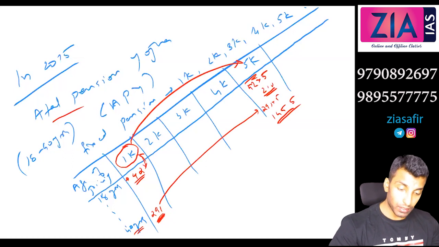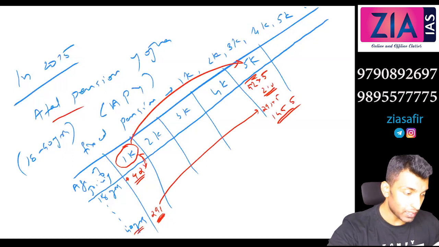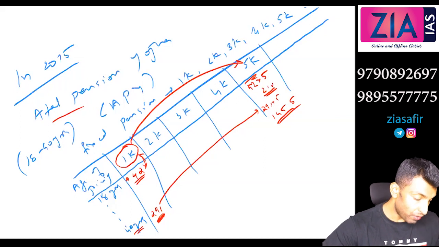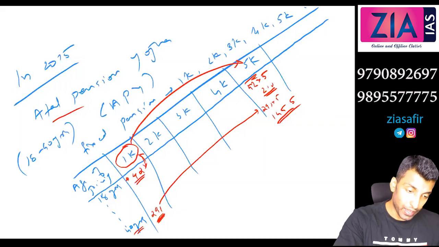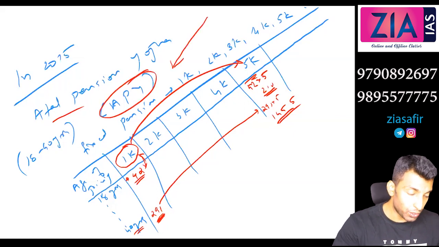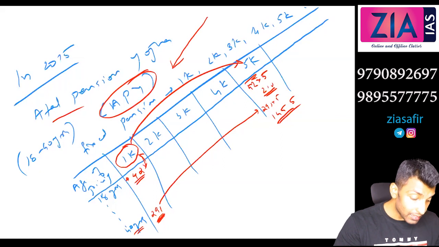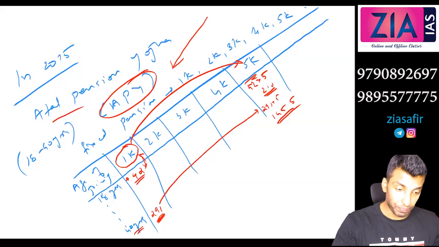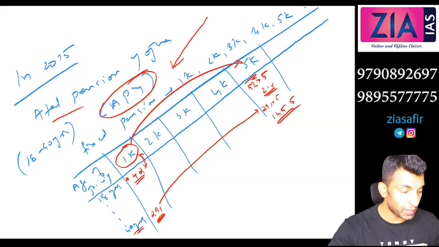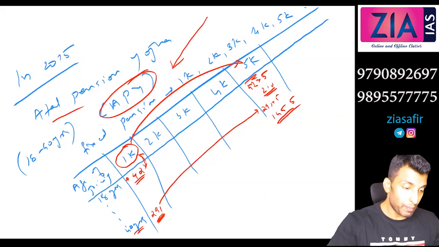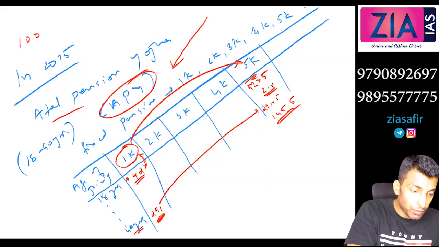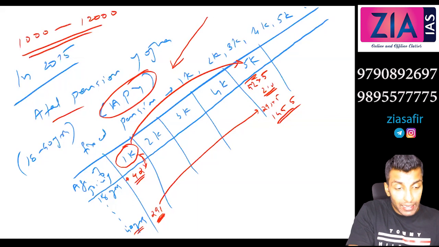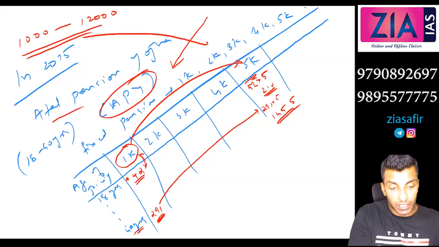Now the scheme that we have discussed, the Swavalamban, will be automatically shifted to APY. Once this was established, the Swavalamban scheme automatically shifted to Atal Pension Yojana unless you opt out of it. If you wish to stay in Swavalamban, then it is fine. Because in Swavalamban, what is the contribution? Your contribution is from 1,000 to 12,000, as we have discussed. So those who are in Swavalamban will automatically be shifted to APY, but you can opt out of it.